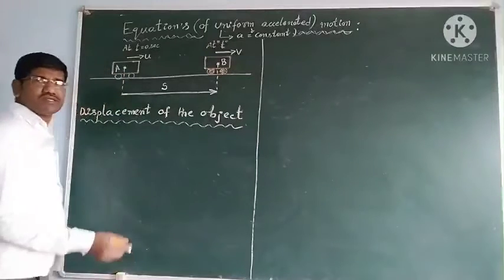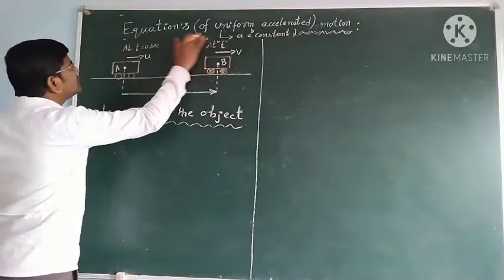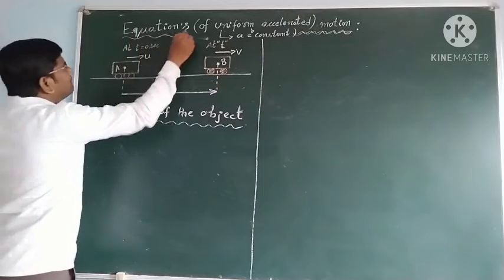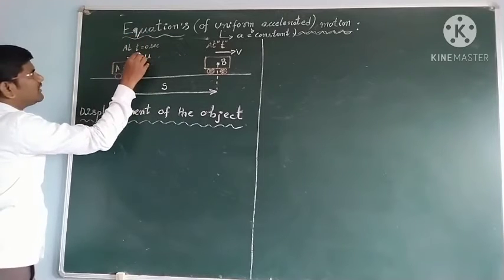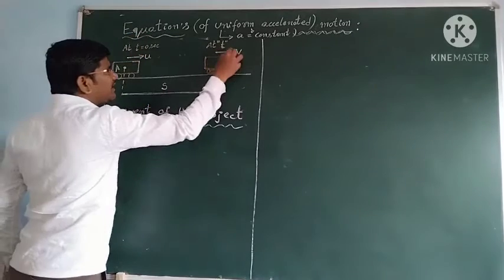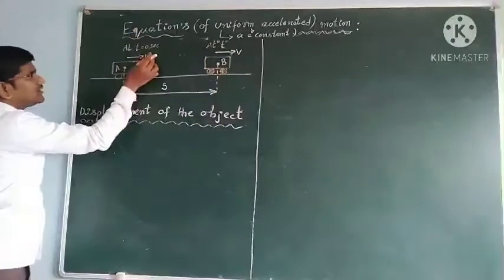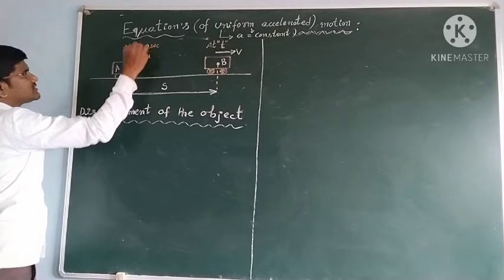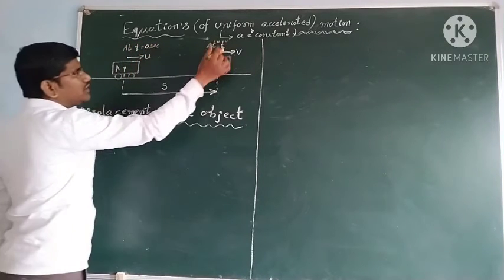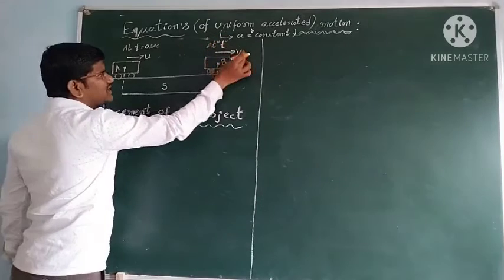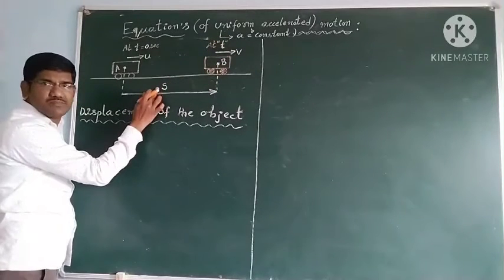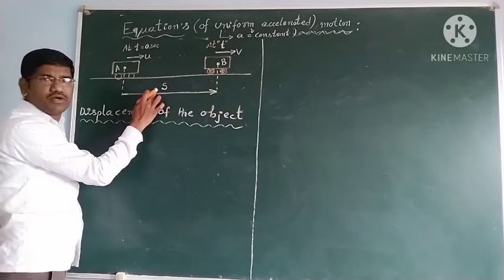See students, we know very clearly that the initial velocity is u and the final velocity is v. U is the initial velocity at 0 seconds, and after t seconds the velocity is v. In this interval it has covered s displacement. This displacement I want to find.